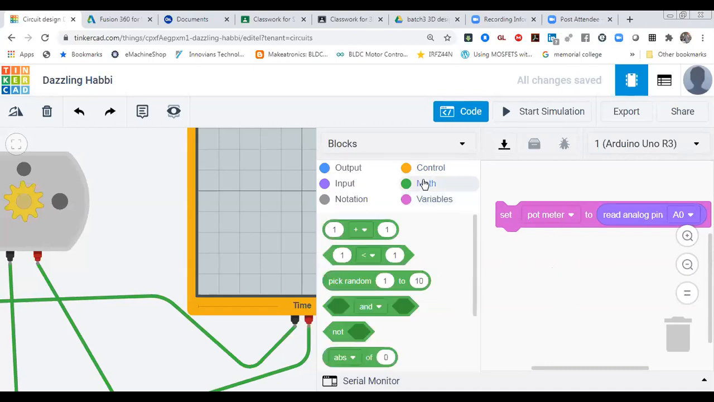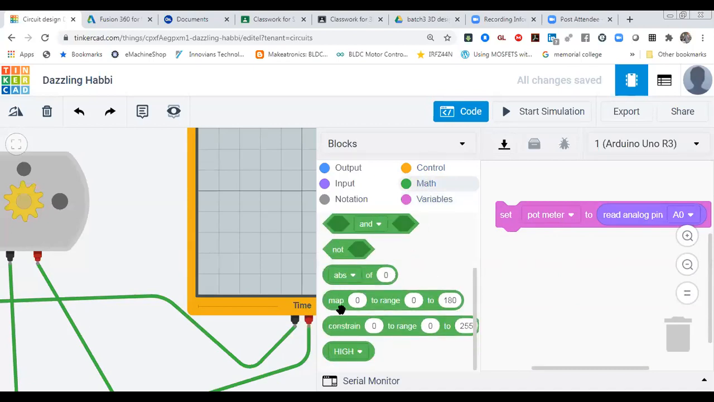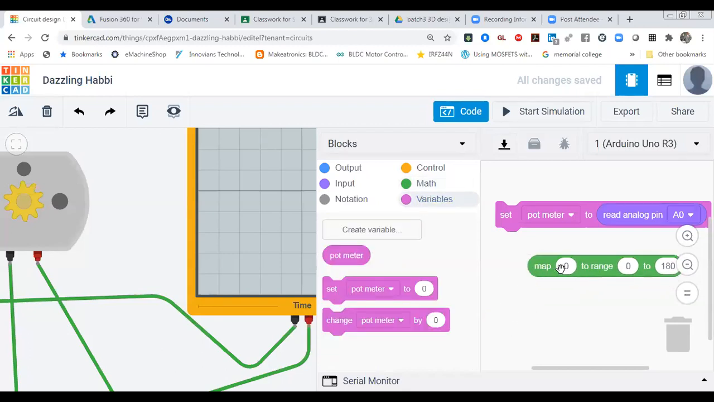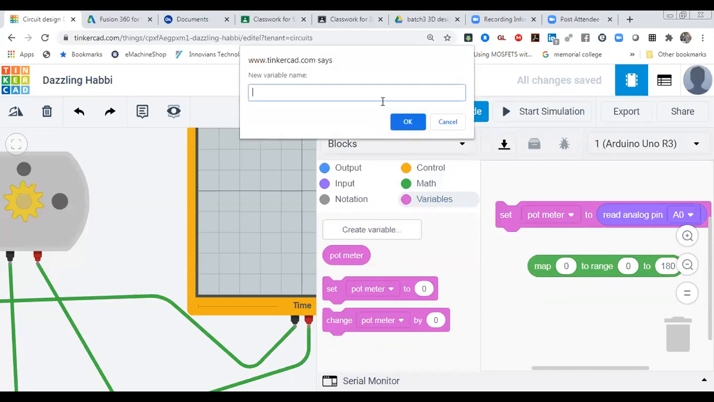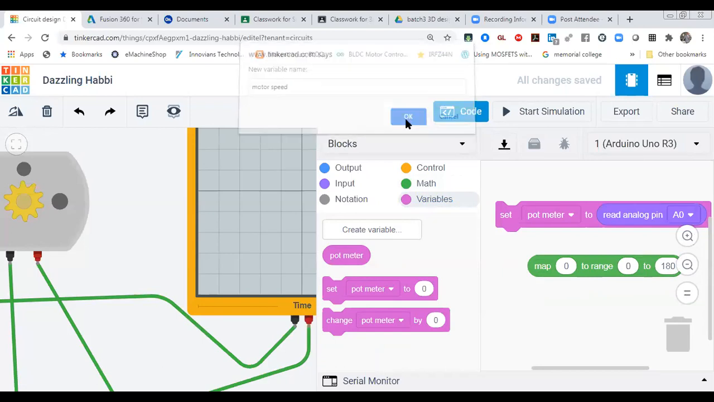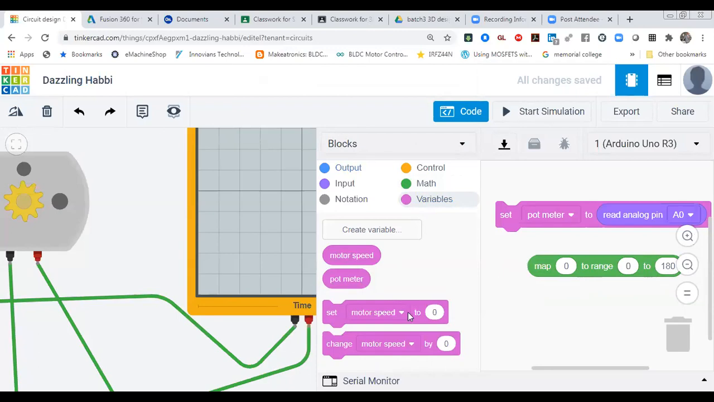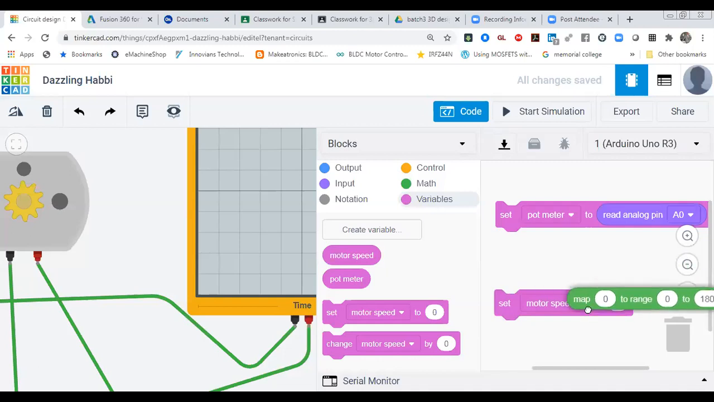So go to math, use the map function, map. In the map, we have to take a variable, what we want to map. So this potmeter. Okay, one more variable we have to take, that is PWM or motor speed. I'm going to take motor speed. So this one is motor speed. This is the value I'm going to set in motor speed.